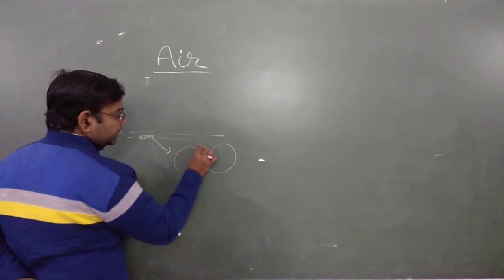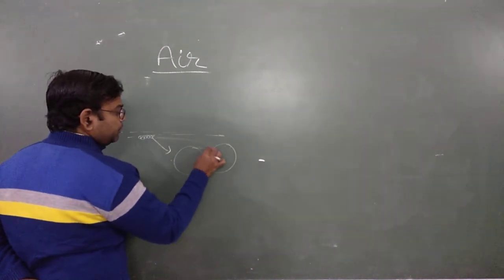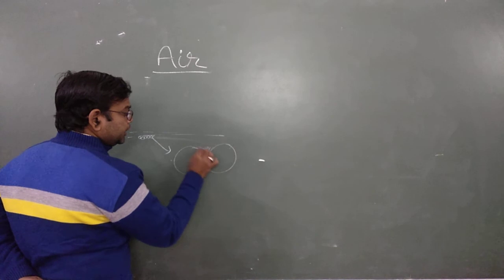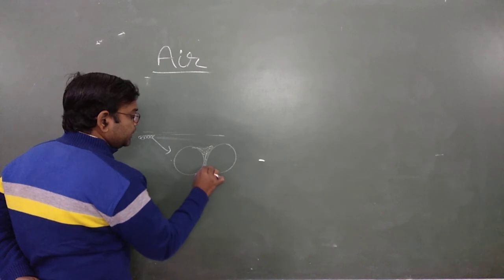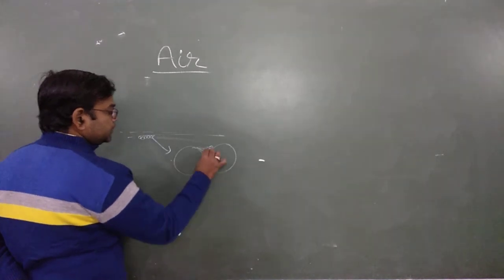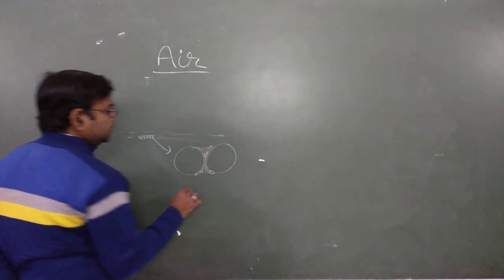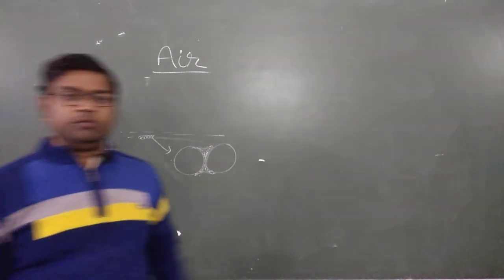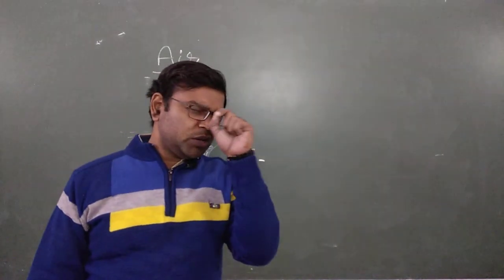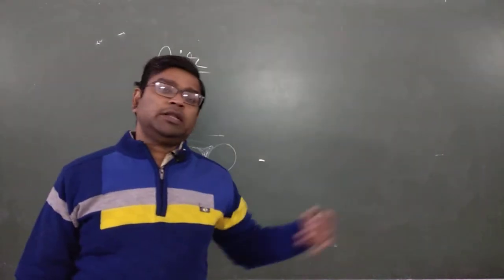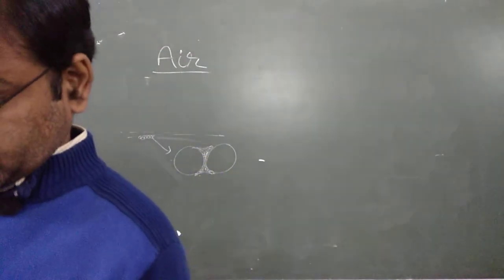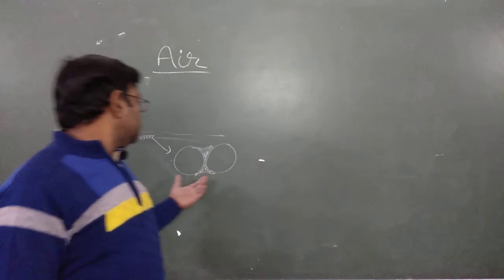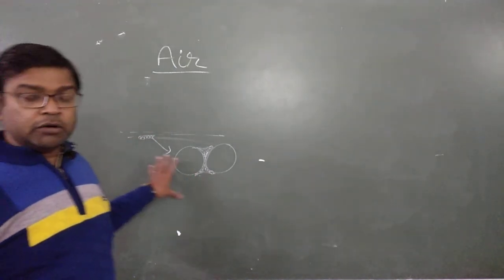So you can see that there is some space in between two particles, and this space is utilized by air to fill itself. Air particles are invisible, but they can move everywhere. From the very smallest hole, they can pass from one place to another. So soil also contains air.